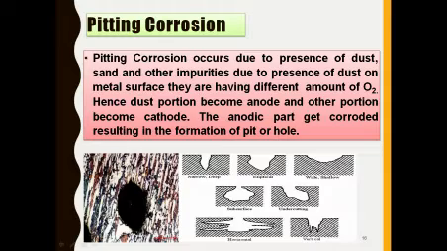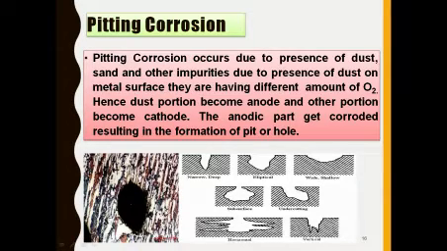So on a metal surface, if there is sand or dust, then that area contains less oxygen concentration. The less oxygen-concentrated part acts as an anode, and the more oxygen-concentrated part acts as a cathode. That principle is called the differential aeration principle.